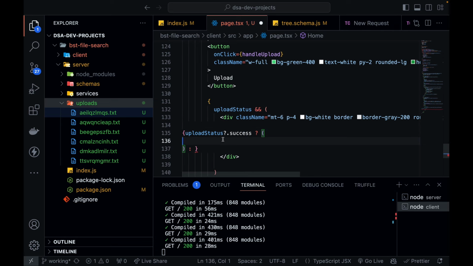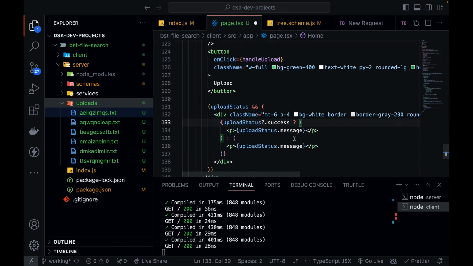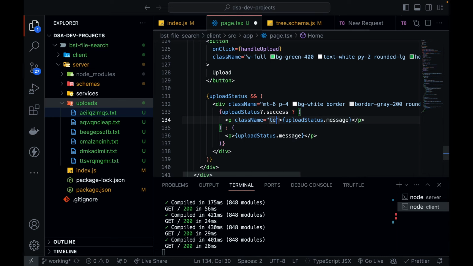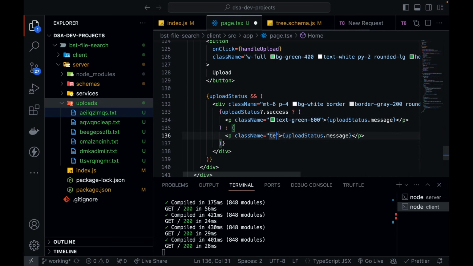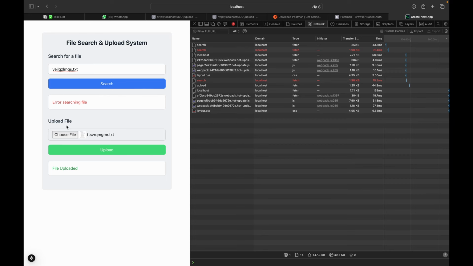So if my upload is successful, then I'll have a p tag which says whatever I got from my uploaded status dot message, which will be file uploaded successfully. And if the file was not successful, then also I'll say the same thing, uploaded status dot message, but they will have different designs. So this will have class name text green 600, and this one will have a class name with text red 500. You can see file uploaded, perfect. So I think this is working fine.